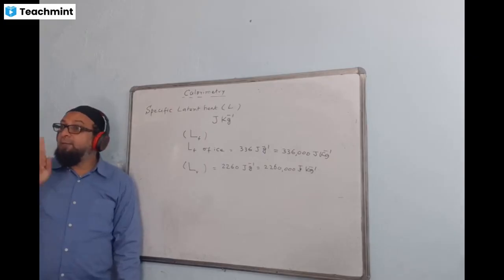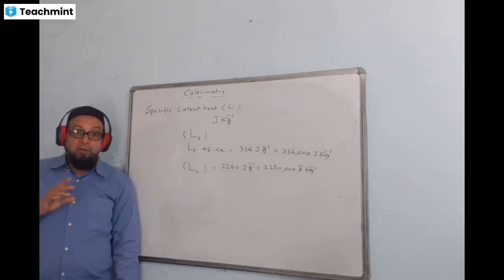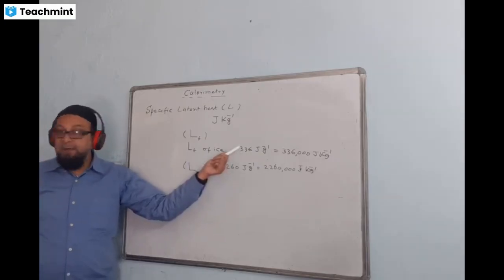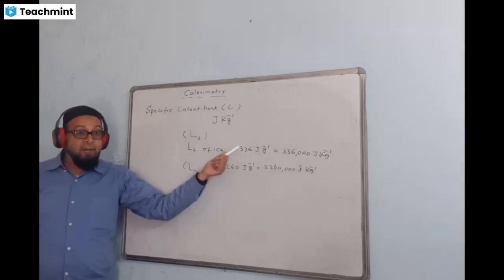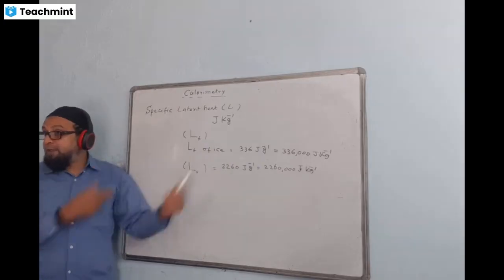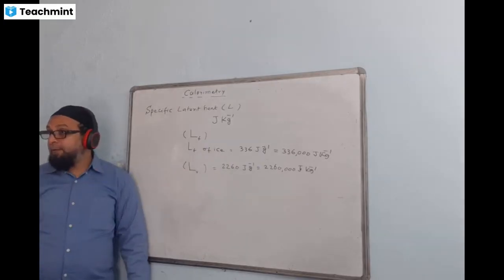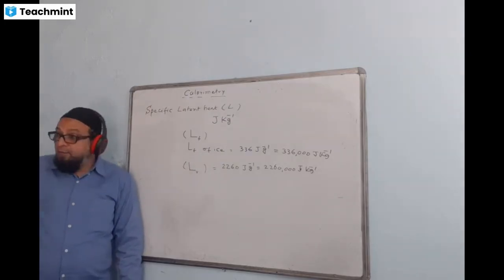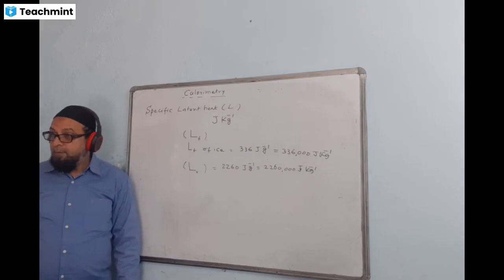But to change 1 gram of water into ice, or ice into water, how much heat is required? Latent heat value is unusually very high. What is the value? 336 joule of heat. There 4.2 and there 336. Just compare. That's why the change of state needs more heat than the rise of temperature. Understood? Latent heat value is always higher.